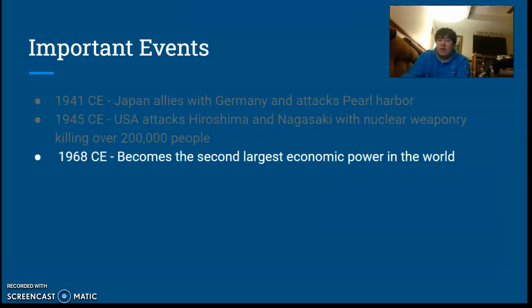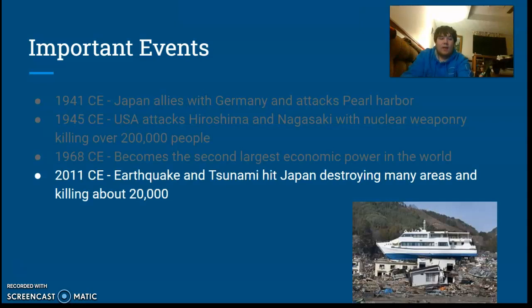Then in 1968, it becomes the second largest economic power in the world, which is very incredible considering the attacks that were placed upon it. Then in 2011, as I'm sure many of us can remember, the earthquake that struck off the coast and the tsunami that hit Japan, destroying many areas, killed about 20,000 people.